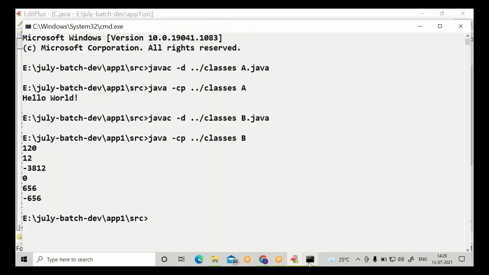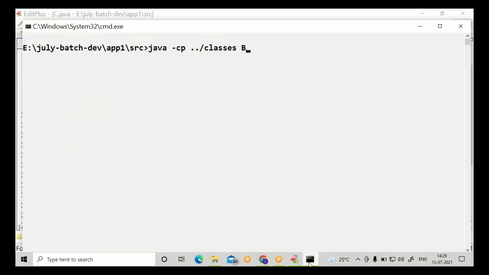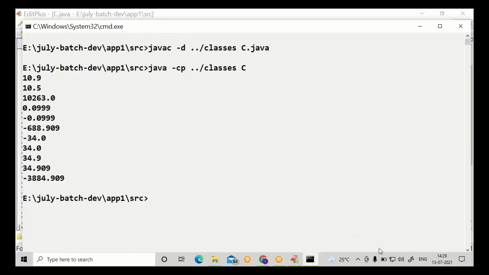Let us compile and run. I already showed CLS, C.java. All double values.